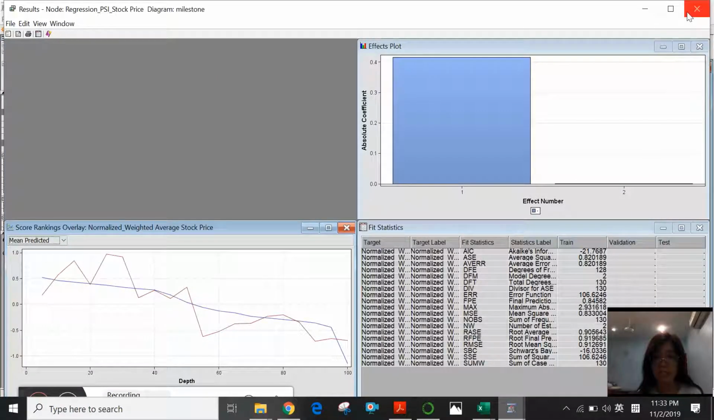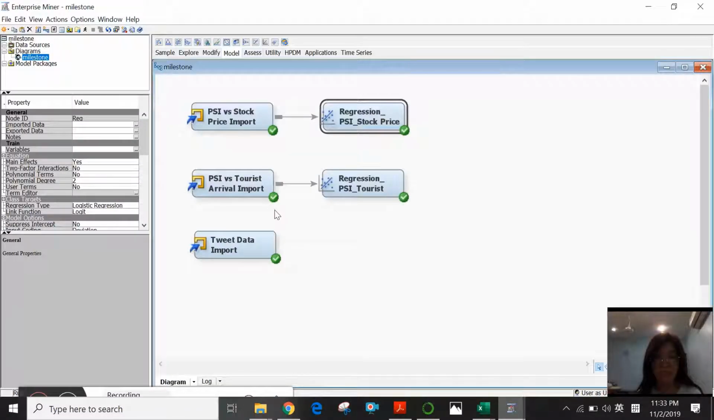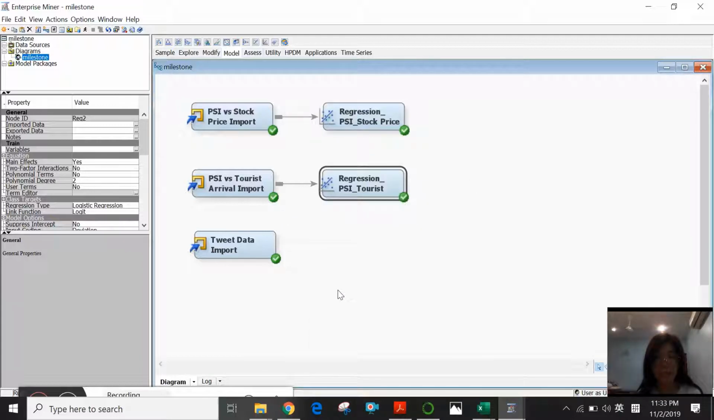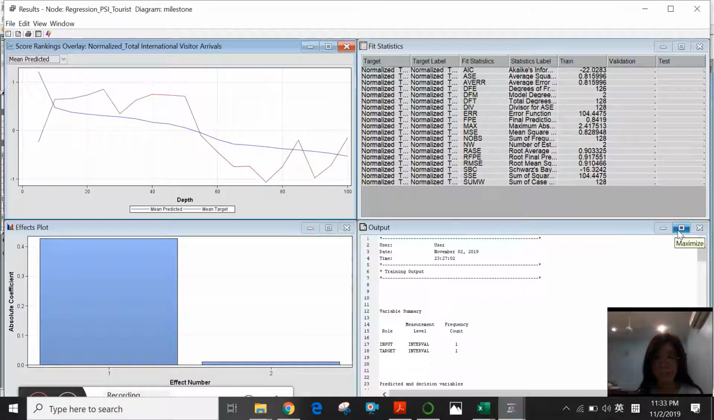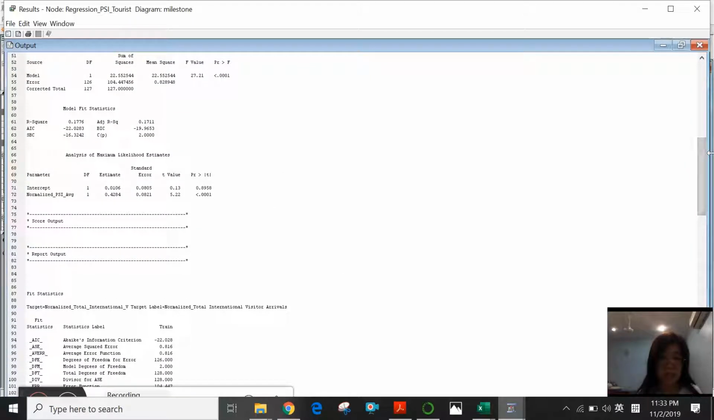And the second one is I would like to see the relationship between the PSI and the tourist arrival data. So I click run the regression model, and I will get something like this. And here is the output. We can see that the PSI p-value is less than 1% at the significance level, which shows that the tourist arrival data has a relationship and is correlated to the PSI data. And that's all about data processing using SAS Enterprise Miner. Thank you.